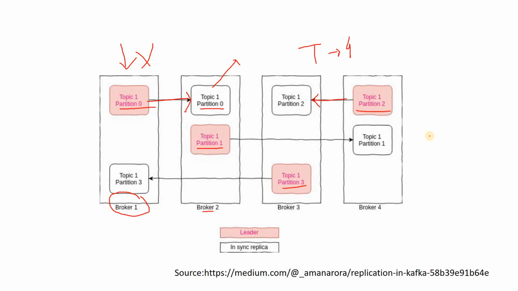Overall, as you can see, we have a total of 4 partitions, and the replication factor we can configure. I will show you while creating the topic, where we can say what the replication factor should be. In this case the replication factor is 2. That means there will be a total of 8 partitions in our Kafka cluster for this topic. The total number of partitions is the number of partitions we configure in our topic multiplied by the number of replications: P multiplied by R. That's the simple formula.